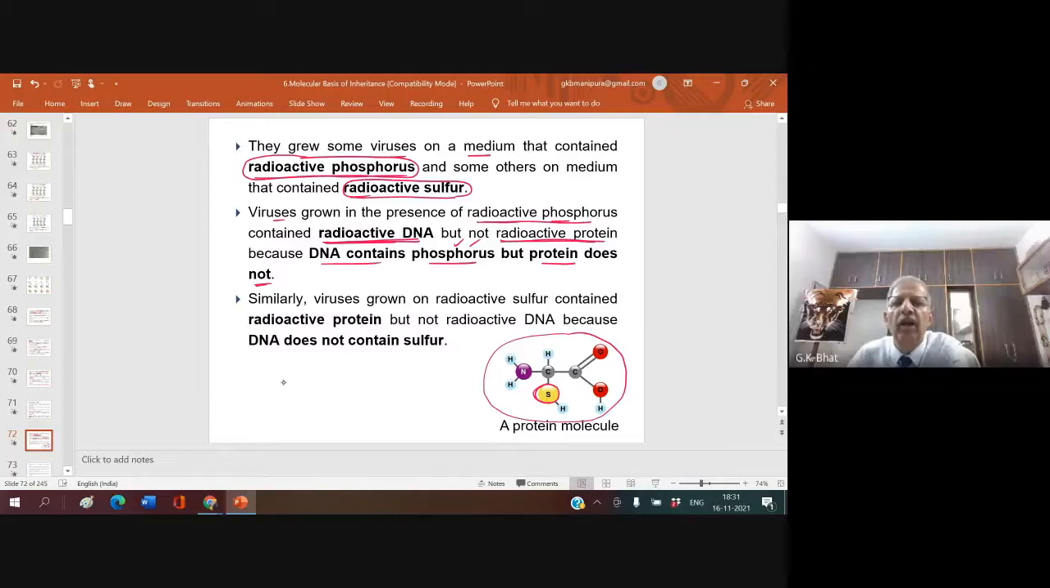So viruses grown in the presence of radioactive phosphorus contain radioactive DNA, but not radioactive protein, because DNA contains phosphorus, but protein does not. Similarly, viruses grown on radioactive sulfur contain radioactive protein, but not radioactive DNA, because DNA does not contain sulfur. I hope these points are clear.